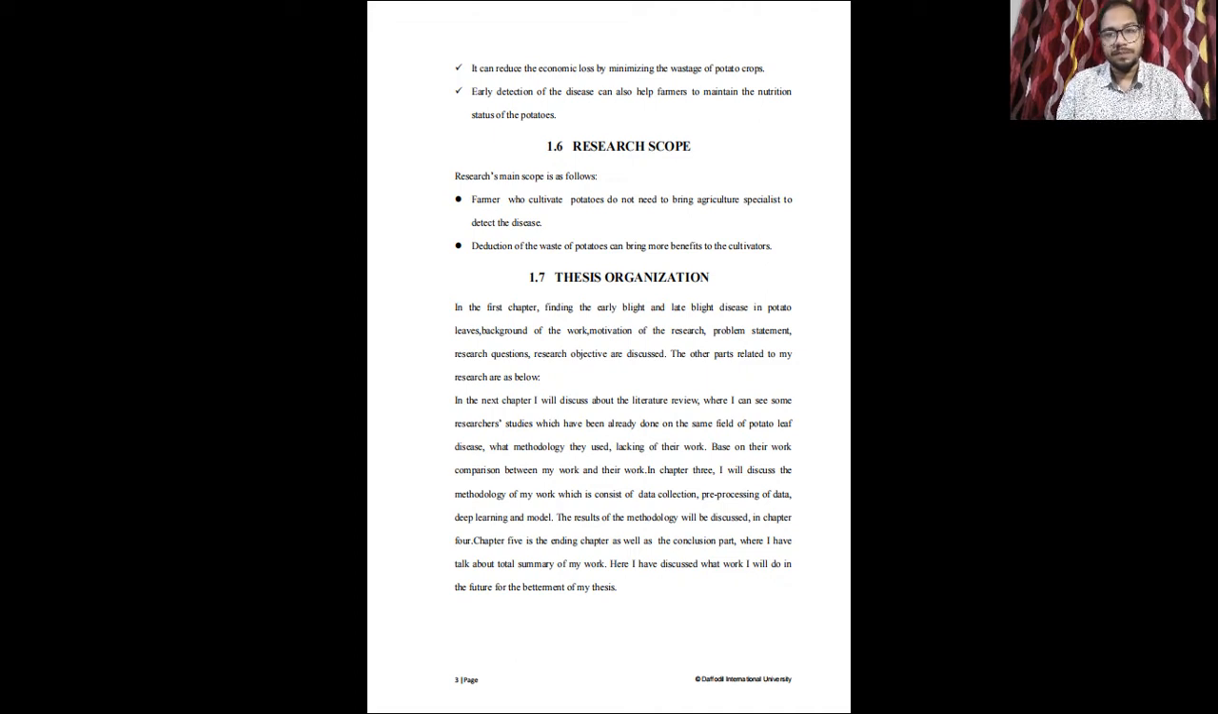Thesis organization. Here, I describe in which chapter I have worked. In the first chapter, finding the early blight and late blight disease in potato leaves, background of the work, motivation of the research, problem statement, research question, etc. In the next chapter, I will discuss the literature review, what work has already been done in the same field, and their lackings and limitations and how to overcome them. In the third chapter, I will discuss methodology, the work I have done in my thesis. Fourth, the result, the outcome of my work.